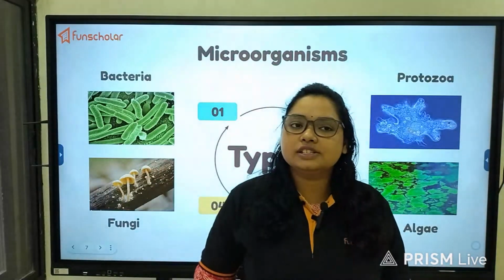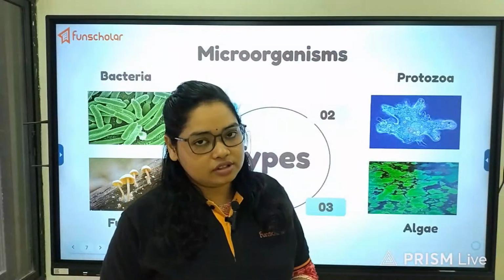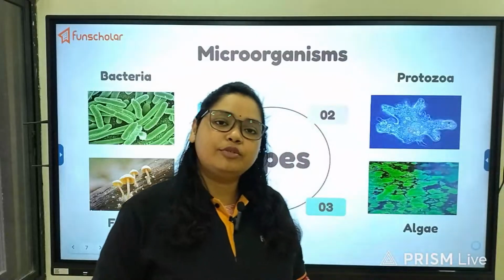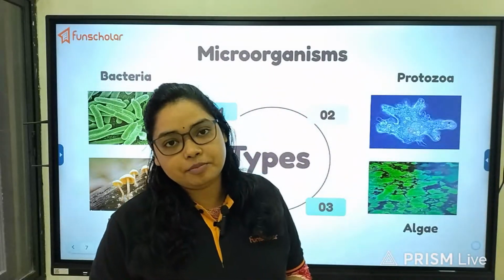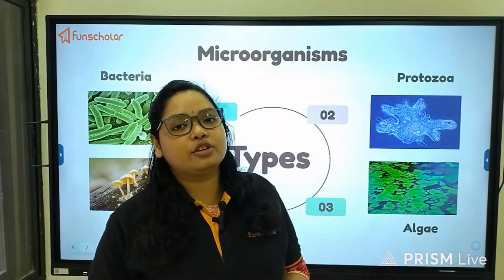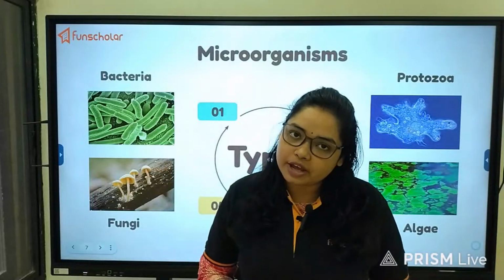But microorganisms are everywhere on this earth. That is why before beginning this video, I told you that you will really be amazed to know about microbial habitat, because there is no particular habitat for microbes.